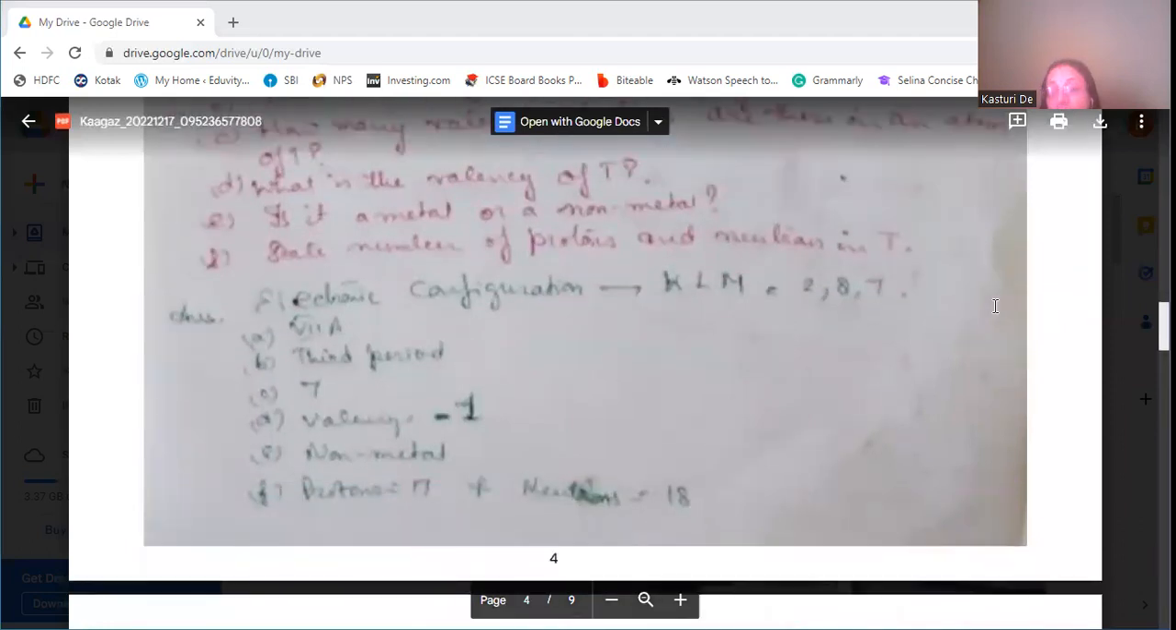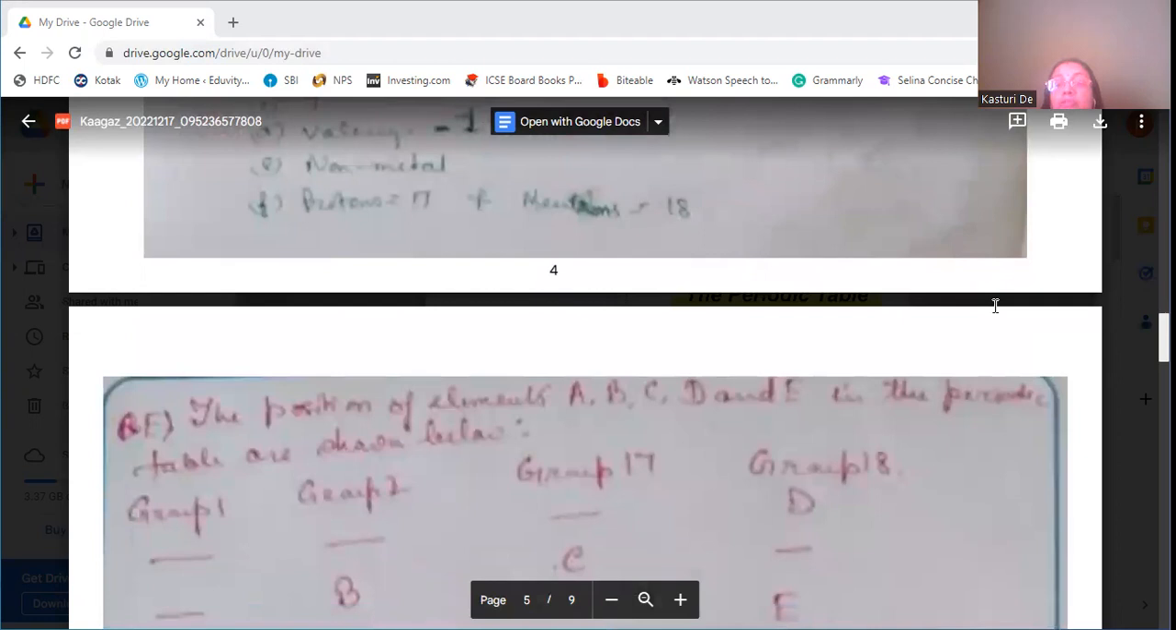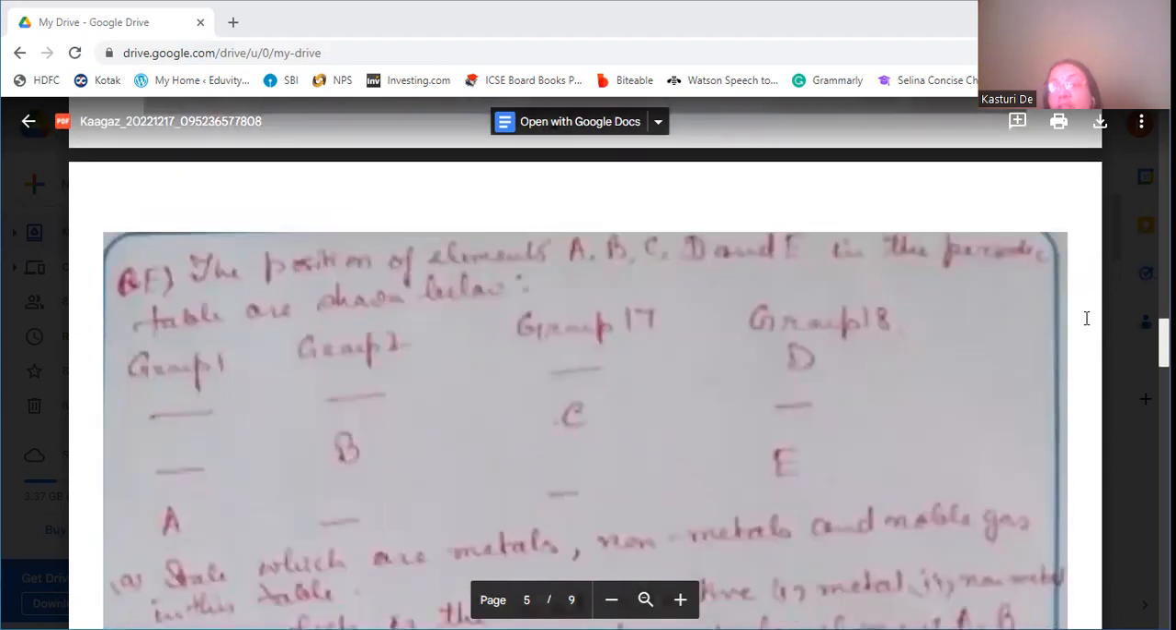Okay, protons are 17 as the atomic number is 17, and neutrons are 18 because the mass number is 35. So 35 minus the atomic number will give the number of neutrons, that is 18. Okay. Next question, the position of the element.